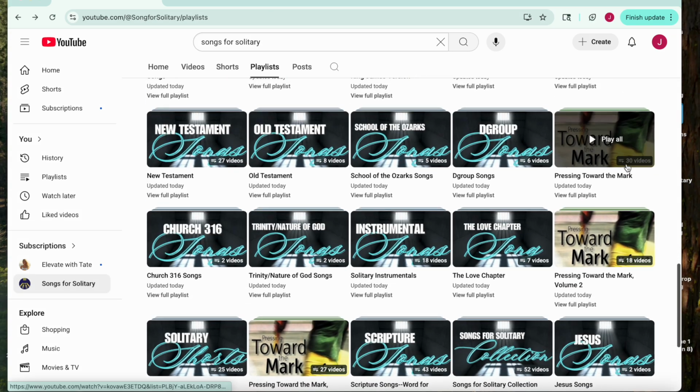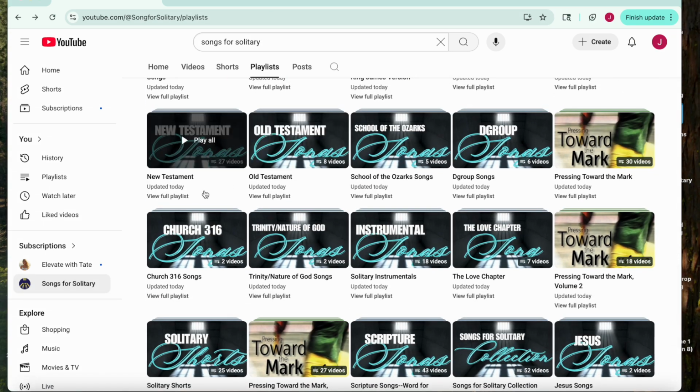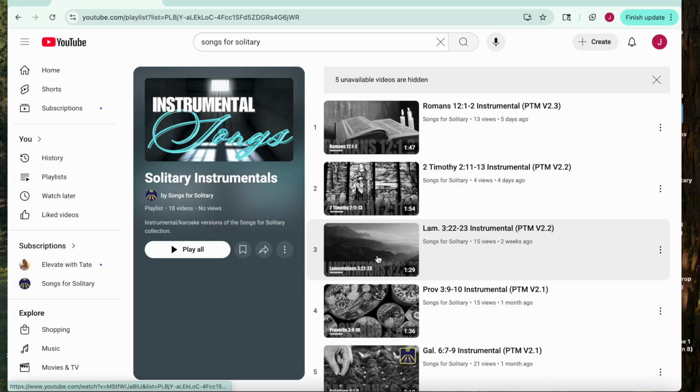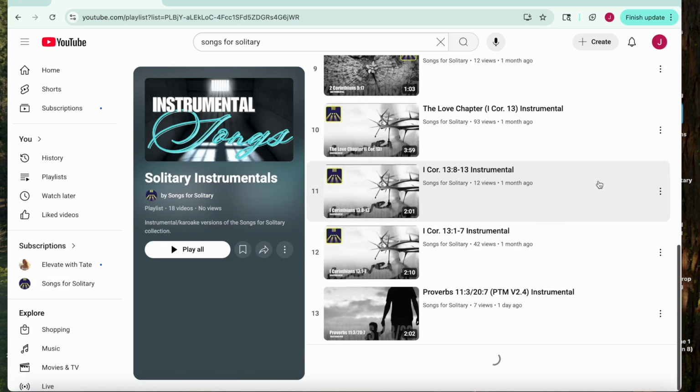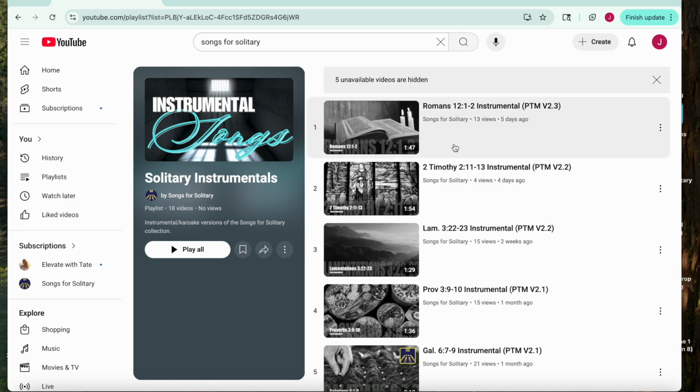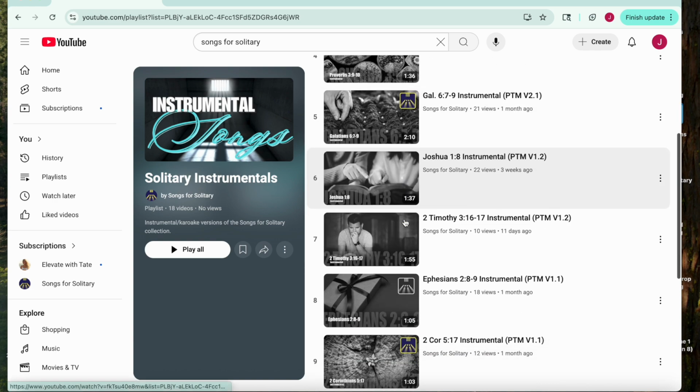We also have them broken up by whether they're in the New Testament or the Old Testament. We also have this folder here that's a pretty important one. This is the instrumental folder. These are different than what you're going to find anywhere else. These are the instrumental versions of songs. So if you have been memorizing one and you want to go back and review, you can listen to just the music and sing along with it. Or maybe you're working with a group of children and you want them to be able to perform it somewhere, or you want to use it in class, then you can use these instrumental versions.